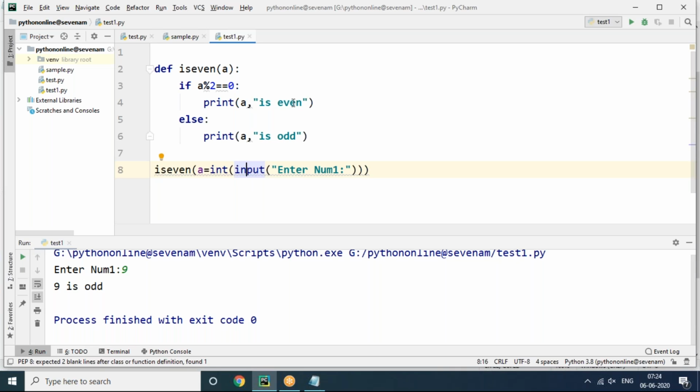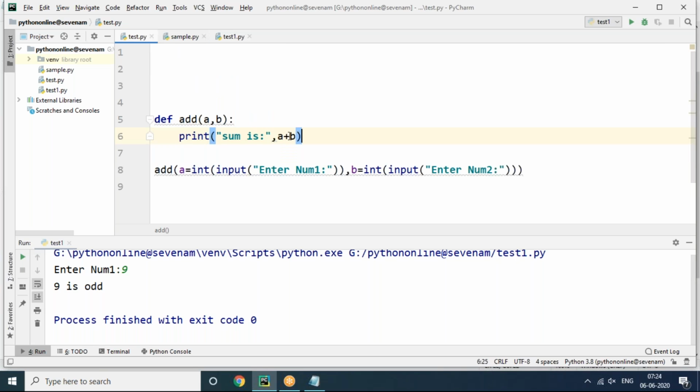So this is the function topic that I discussed, and I am asking you how to find the biggest of three numbers. Two numbers is okay, but I want to find the biggest of three numbers. Let me write that down: biggest of three numbers, how to do this. The logic will be completely different.